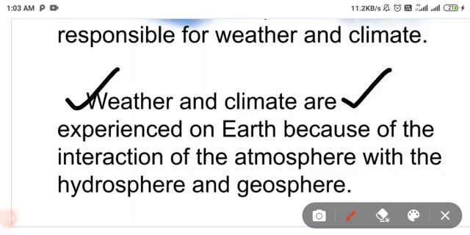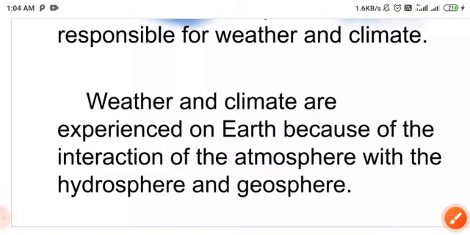The geosphere means where living organisms exist. With the help of the weather and climate system, a balance and a suitable environment can be created. Okay friends, next.